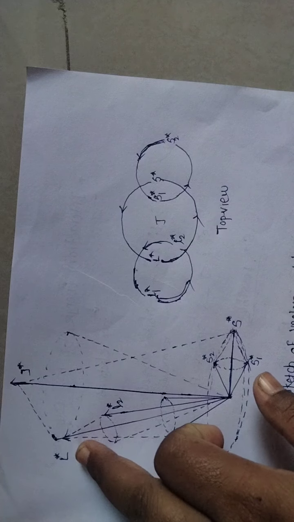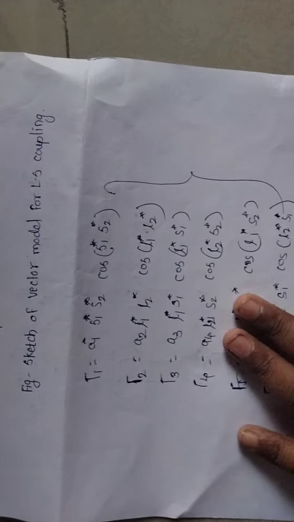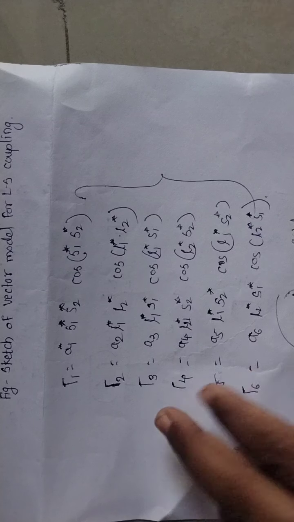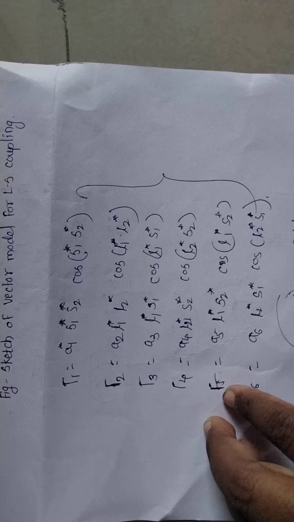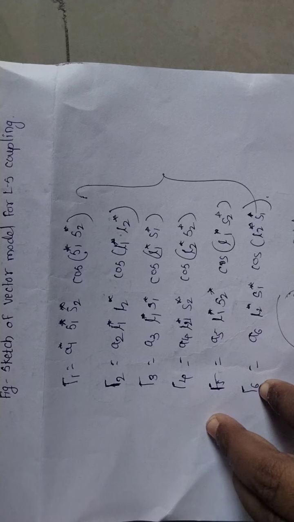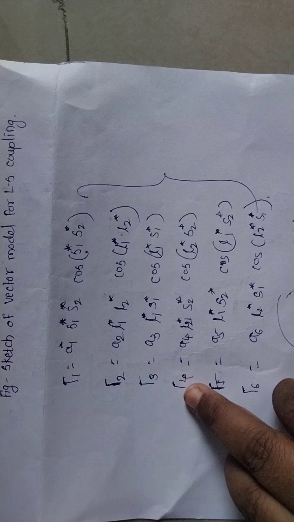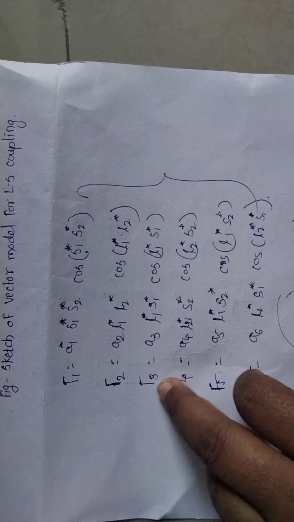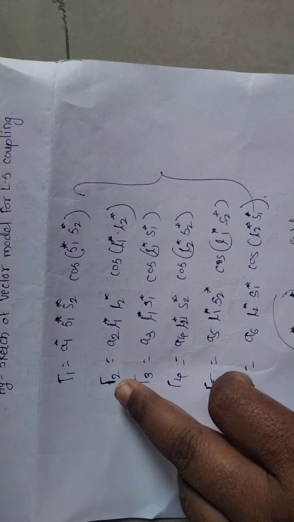Okay, so here in this LS coupling the interaction energies lambda 1 and lambda 2 are assumed to be predominant over lambda 3 and lambda 4. So in between these 6 we will take the first 2, because if lambda 5 and lambda 6 are negligibly small, and lambda 3 and lambda 4 are predominant over lambda 1 and lambda 2. So we are considering here only lambda 2 and lambda 1.